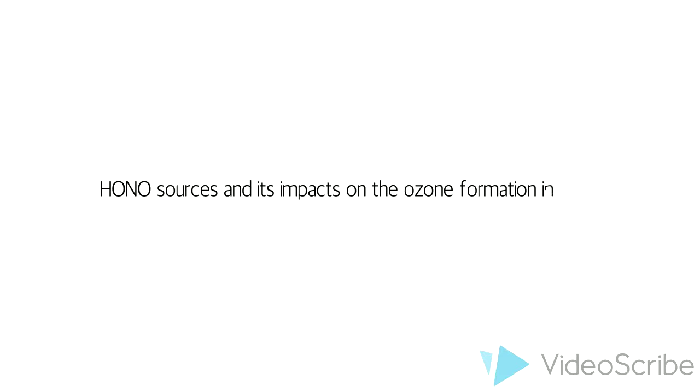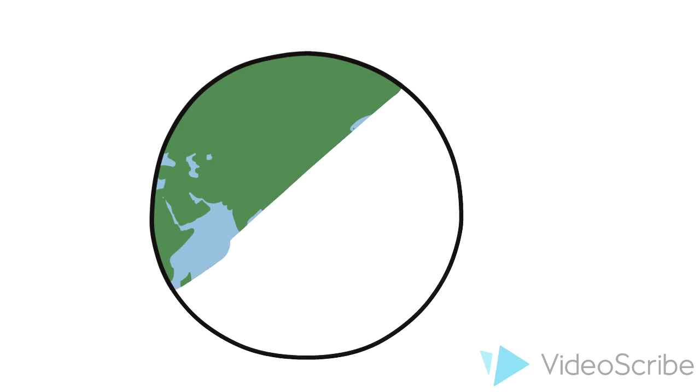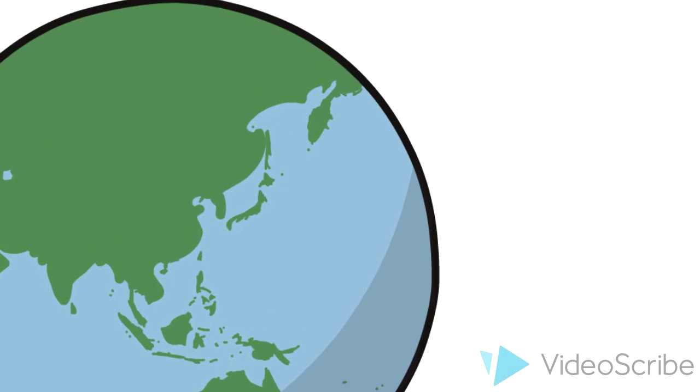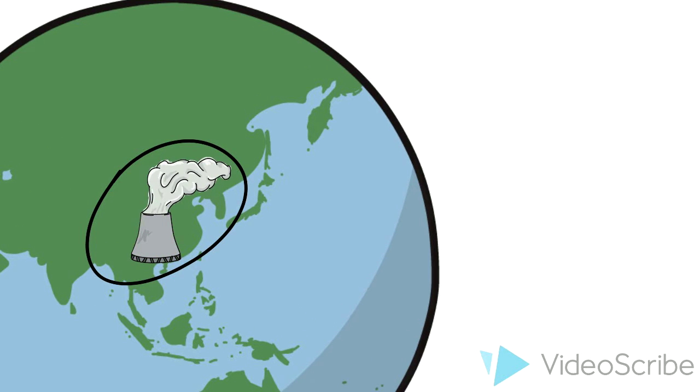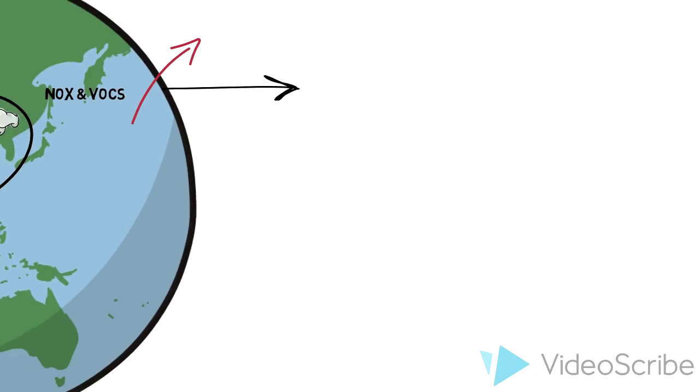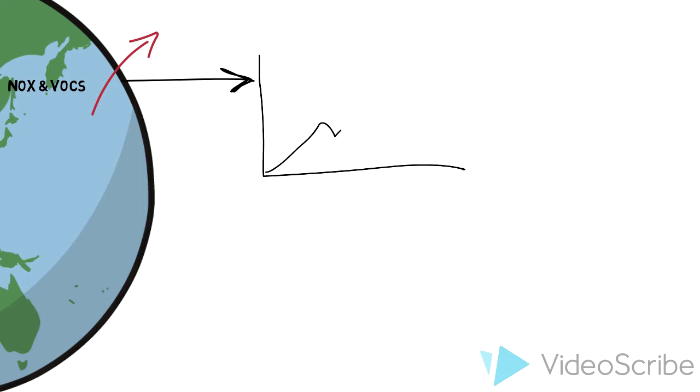Today, I'm gonna talk something about HONO sources and its impacts on the ozone formation in China. This is our Earth, and this is my hometown China. Unfortunately, with the rapid industrialization, the emissions of NOx and volatile organic compounds in China are increasing rapidly. This causes a sharp increase of ozone concentration in China.